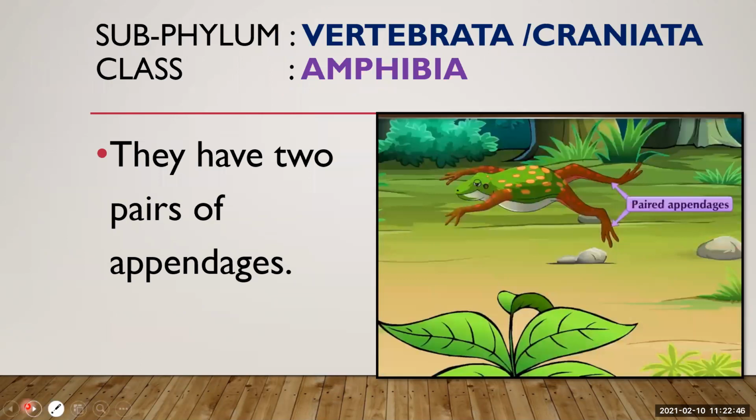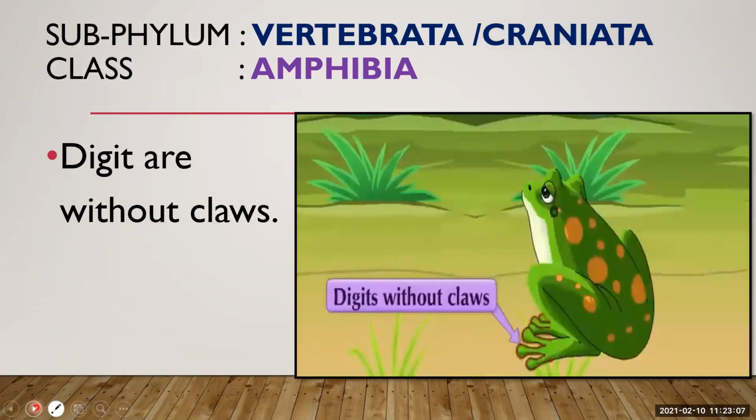They have two pairs of appendages. Appendages, I told you, means outgrowth. Here you can see they have paired appendages, outgrowths. You can say limbs or legs. Digits are without claws. In Latin, digitus means finger or toe. So you can say fingers or toes of these amphibians.